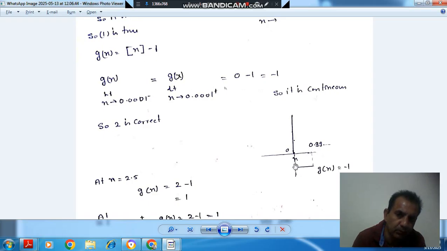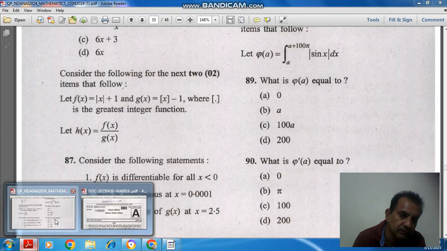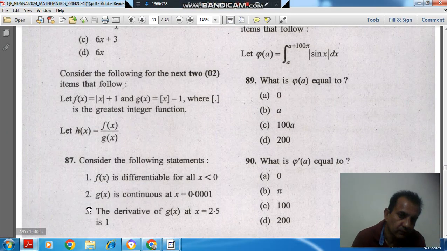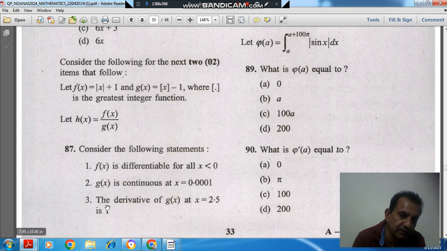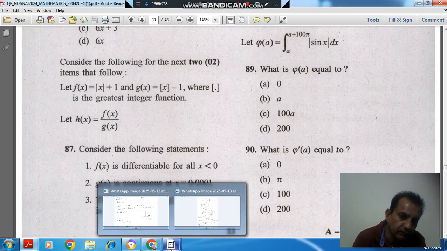So it will have a continuous value from 0 to 0.999 and so on. It will be a single continuous curve, so the second statement is correct.